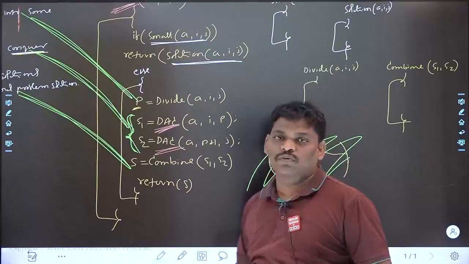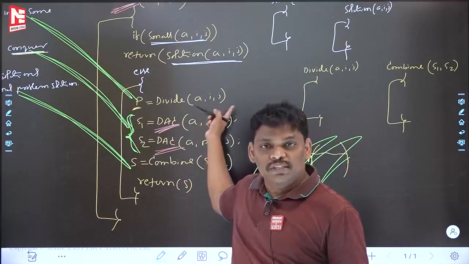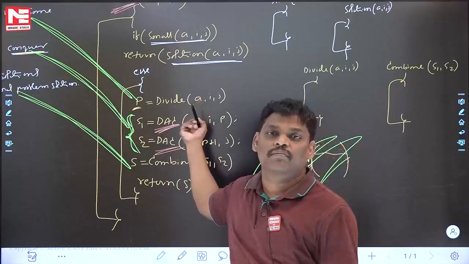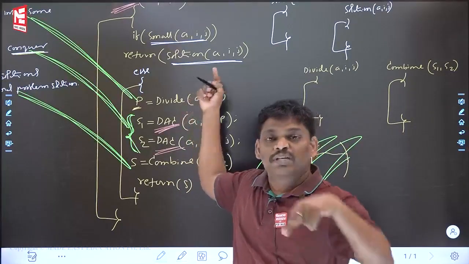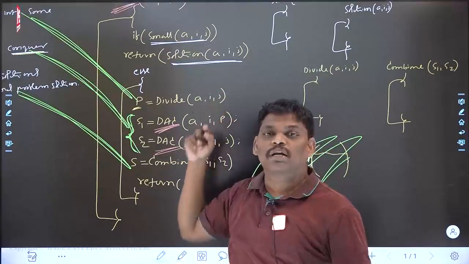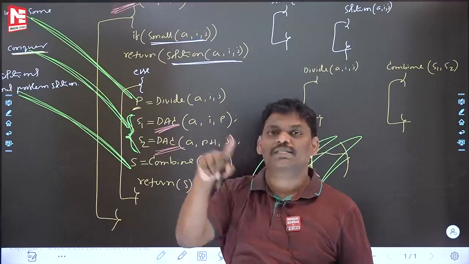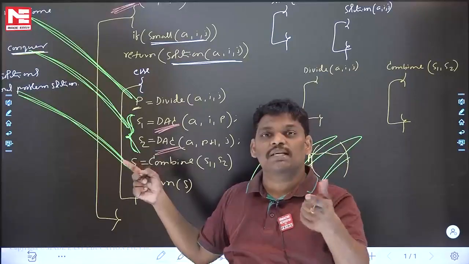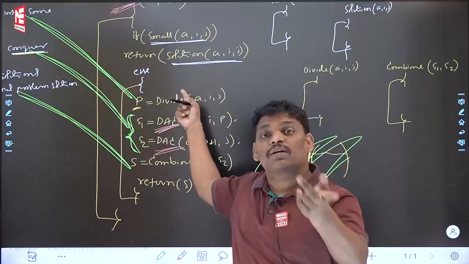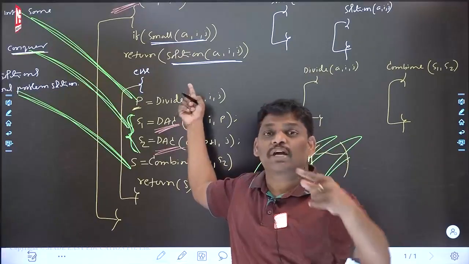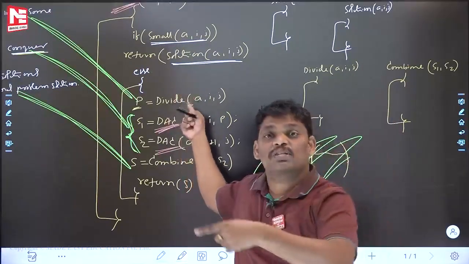Just listen to this also. Using the same algorithm, binary search will be done. Using the same algorithm, quicksort will be done. Using the same algorithm, merge sort will be done. But merge sort time complexity, worst case n log n, but quicksort worst case n square. Using the same algorithm, merge sort is done, quicksort is also done. Quicksort worst case n square. Merge sort worst case is n log n.